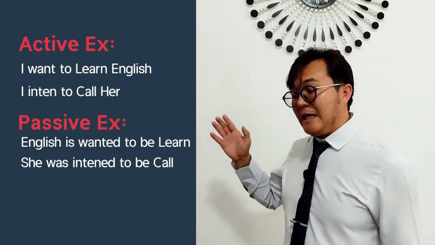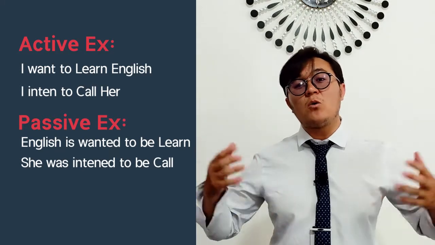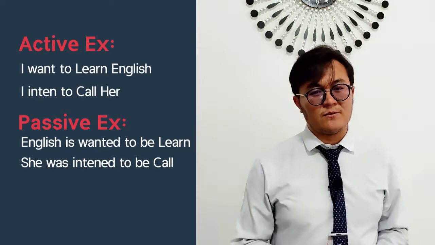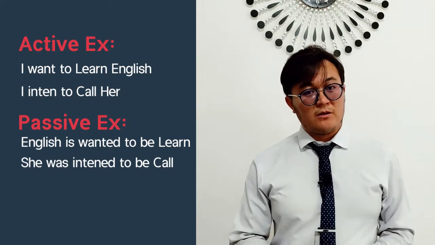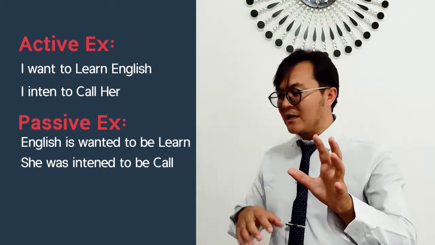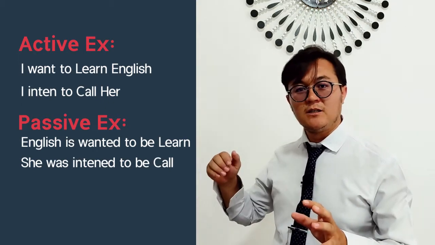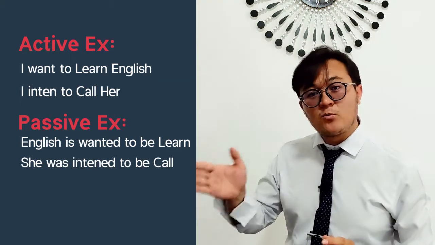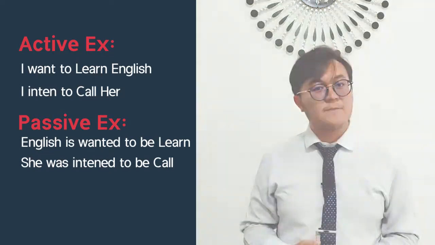For example, English is wanted. The same rule applies as when we changed the simple present tense into the passive voice or the simple past tense into the passive voice. Now, the second main verb is going to change according to another rule of infinitive. The full infinitive is going to change into the passive infinitive. To learn is going to be changed into to be learned. To call will change into to be called. English is wanted to be learned. Or she was intended to be called.